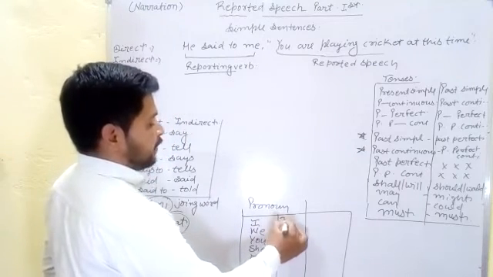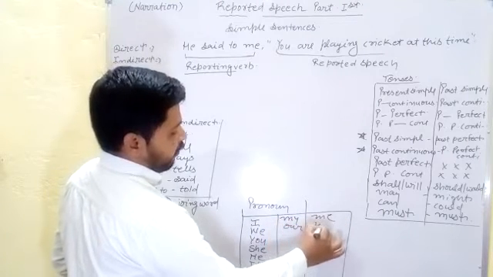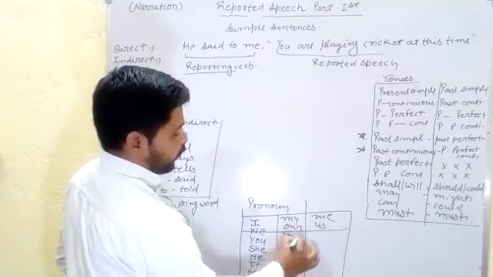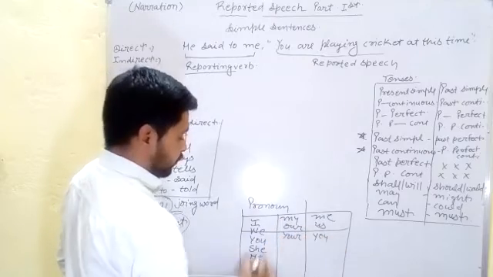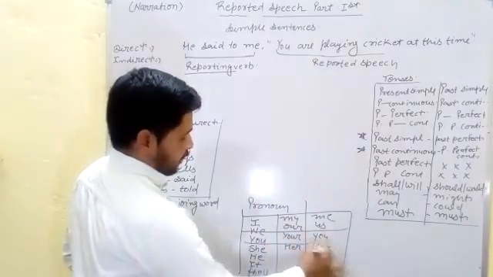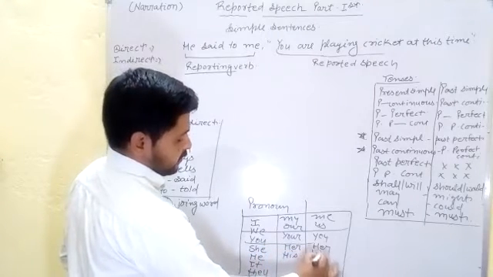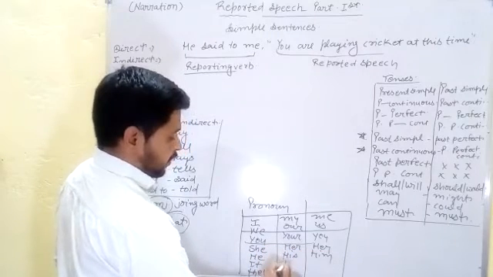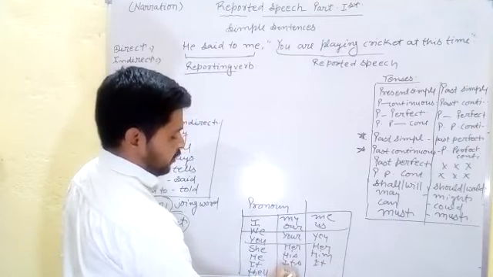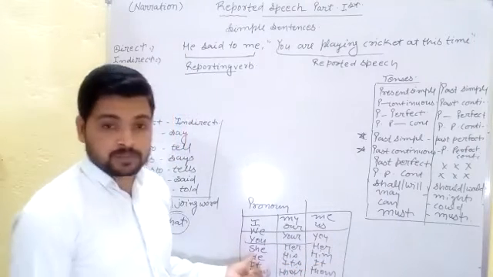So I, my, me, we, our, us, these are the first person pronouns. And you, your, you, and she, her, he, his, him, it, its, it, and they, their, them. These are the forms of pronouns.